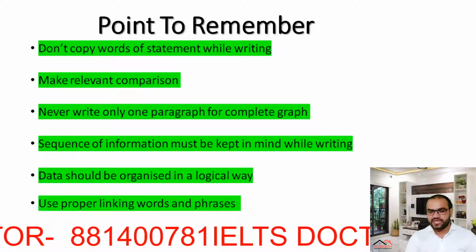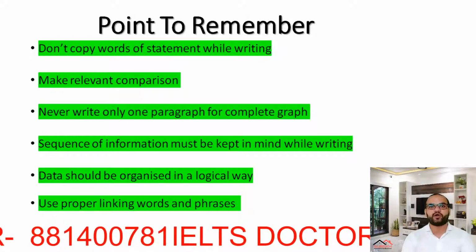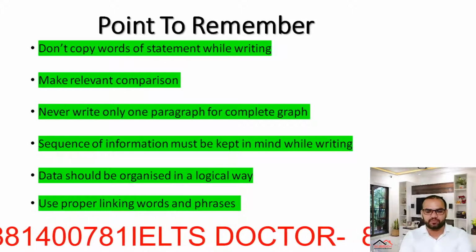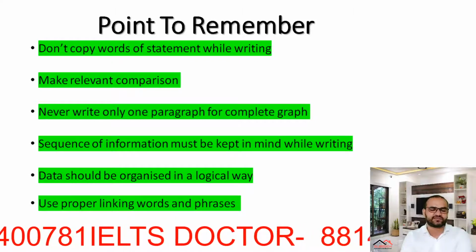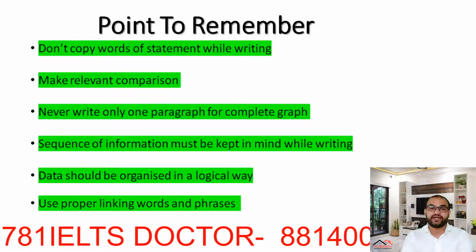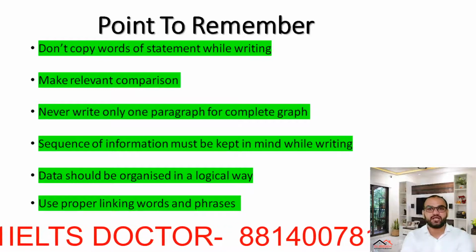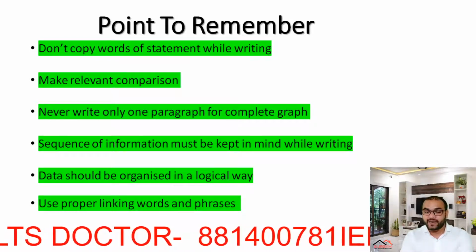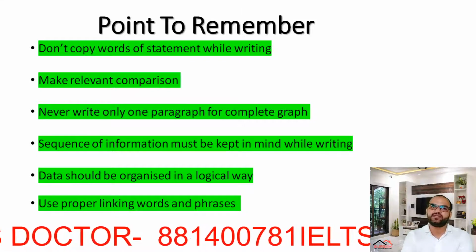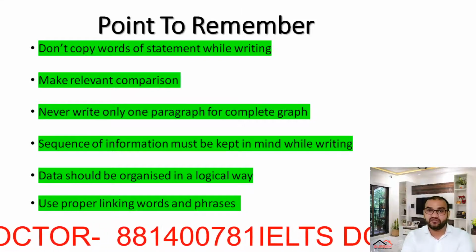Now let's look at another important feature, that is use proper linking words and phrases. There are a majority of candidates who are quite good in writing task 1, but still they use an unlimited number of linking words and phrases.